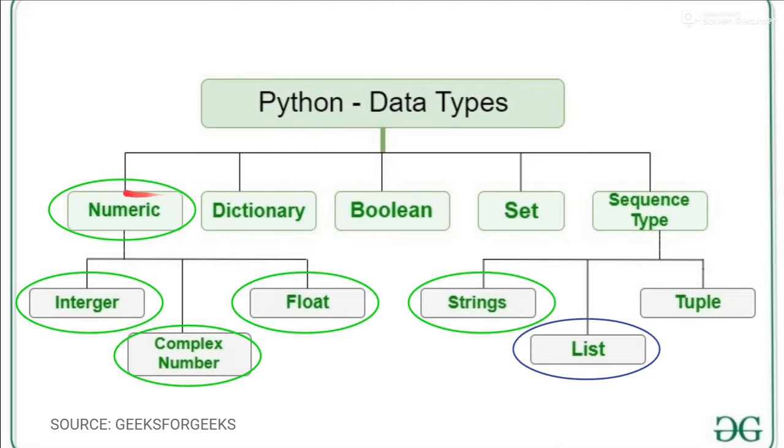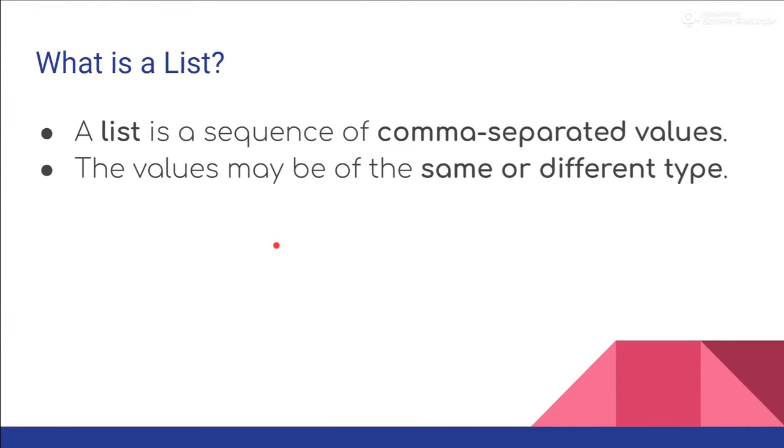We have already studied the numeric data types, integer, complex, float, and the string data type. Now in this session we are going to start the list data type. So let's get started with the list. Let's understand what lists are. So what is a list? A list is a sequence of comma separated values.